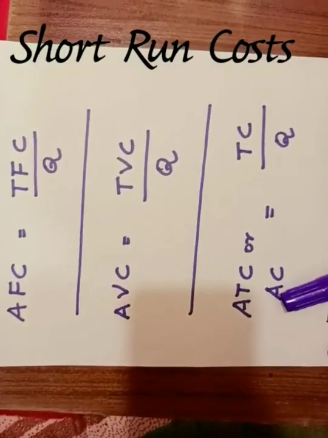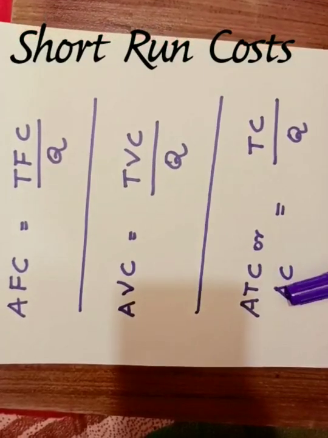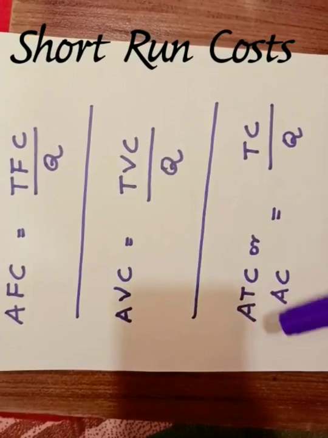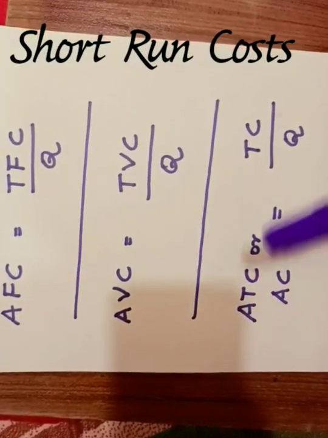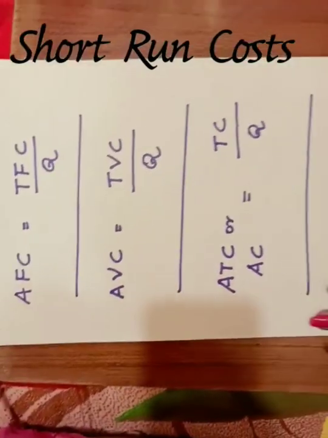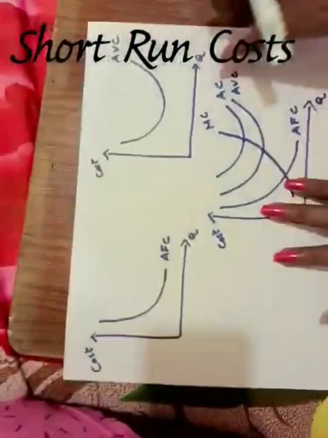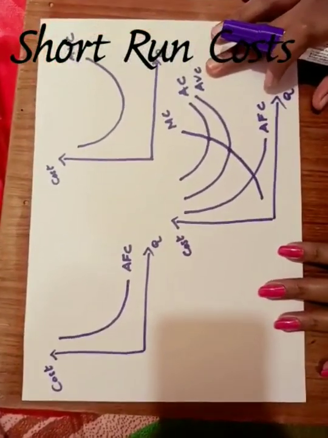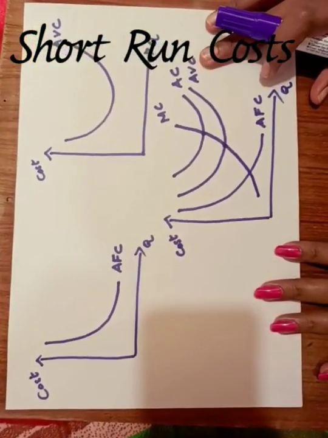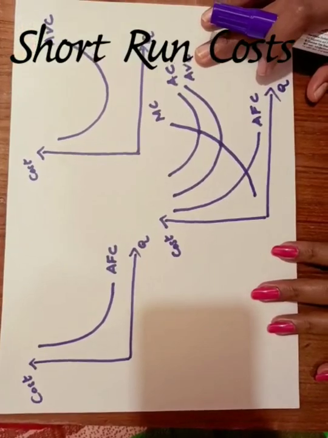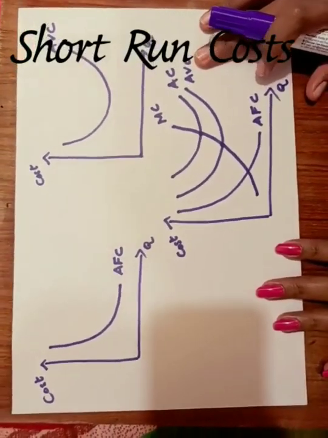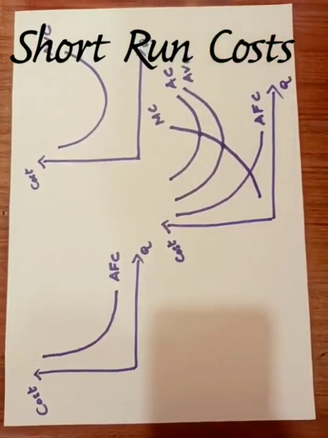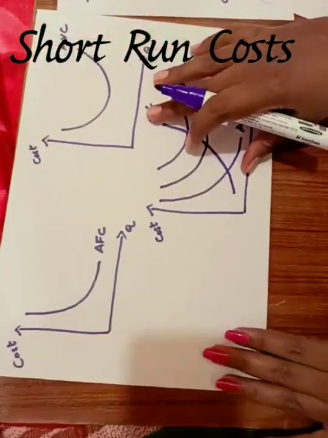And ATC or AC, average total cost or average cost, both are same. That is TC by Q, that is for one output, what is the AC. Understood? So now I will show you with the diagram. So this is AFC, that is average fixed cost. It is a downward sloping curve, because as you move on with the production, the cost comes down. It's because the fixed cost remains same for any number of output.